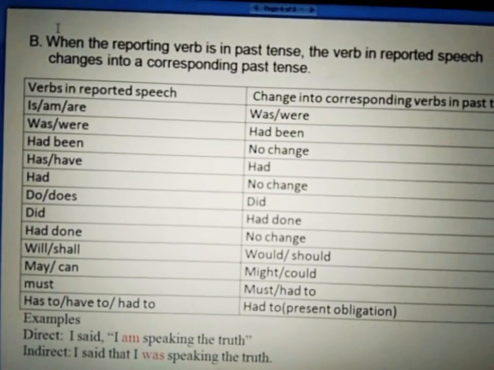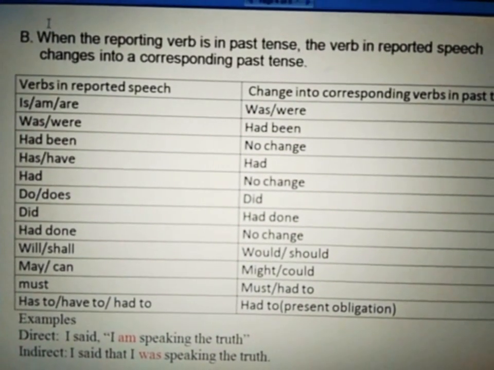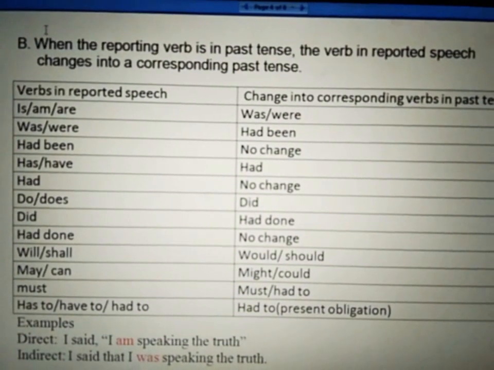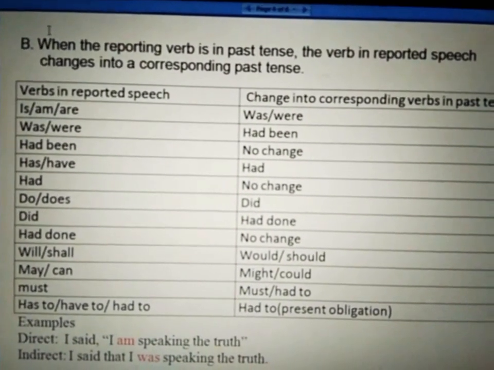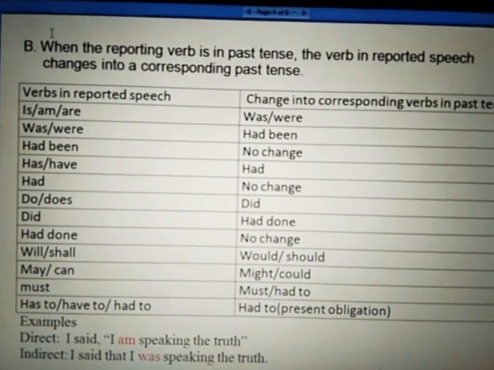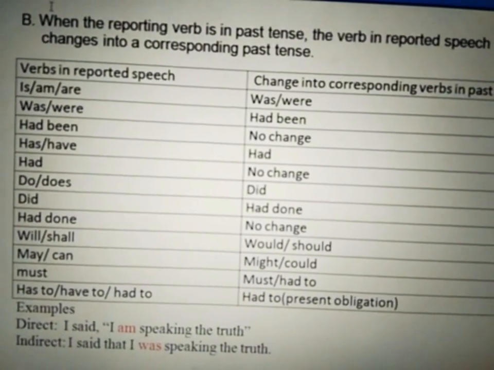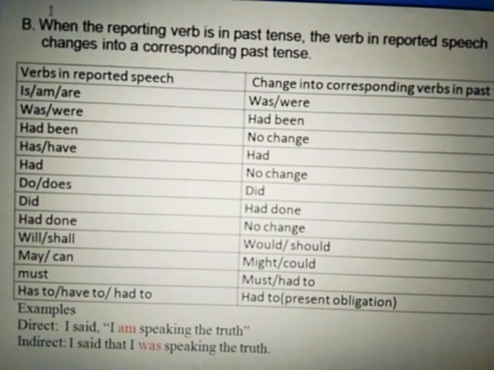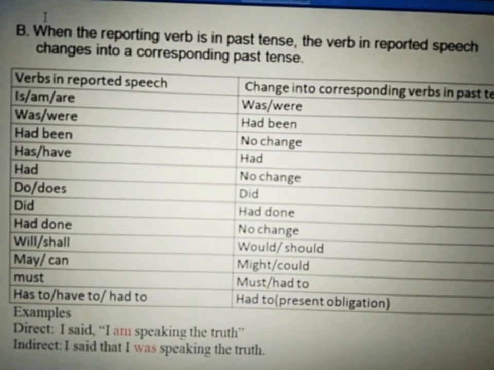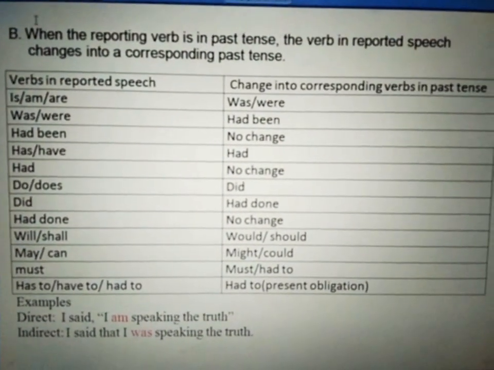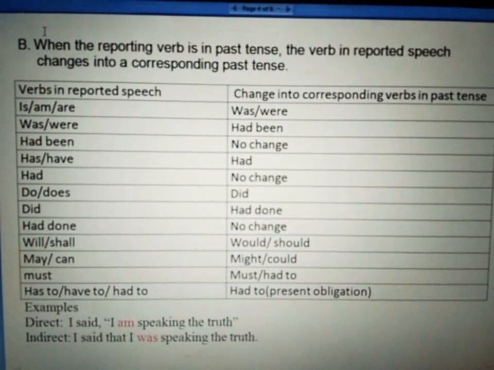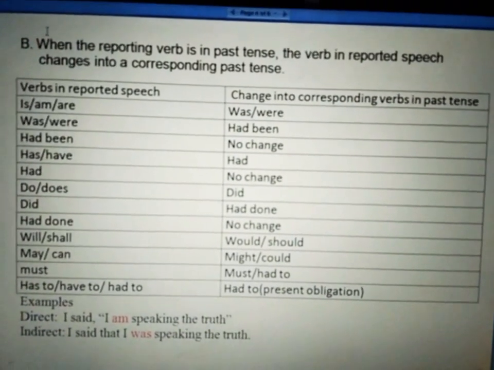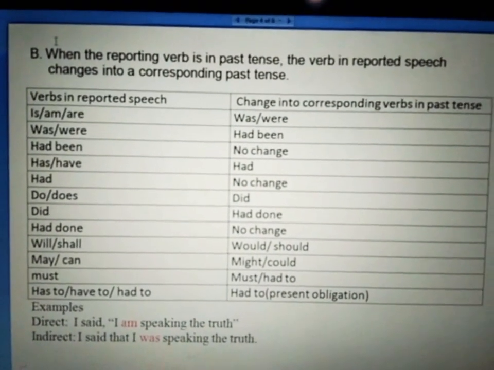If in reported speech it occurs will, shall, then it will change into would, should. May or can change into might and could. Must changes into had to or must. Is there is. If it is given has to, have to, had to, we simply change it to had to.